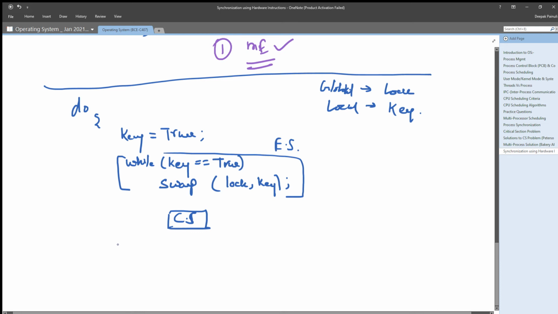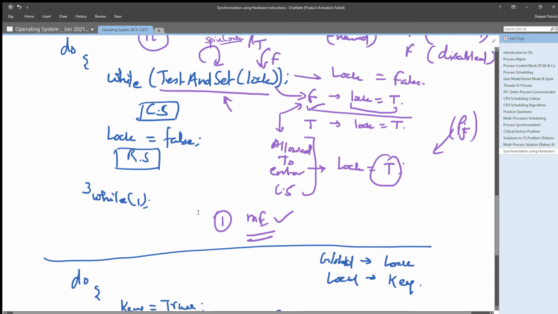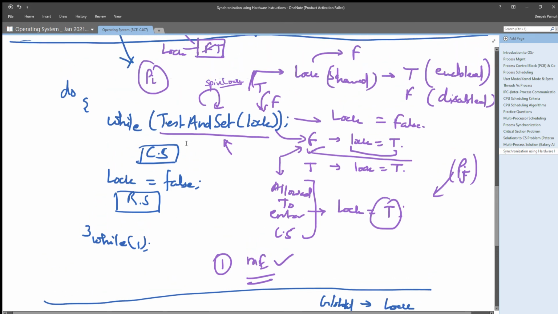And after exiting the critical section, what it will do, it will set lock equals false and execute its remainder section. As we discussed earlier, when exiting its critical section, that particular process needs to set lock false externally, right?